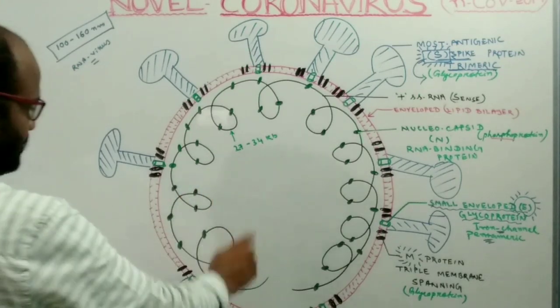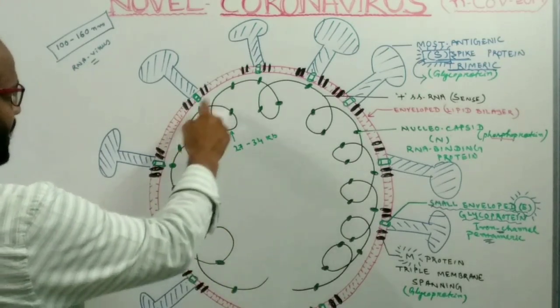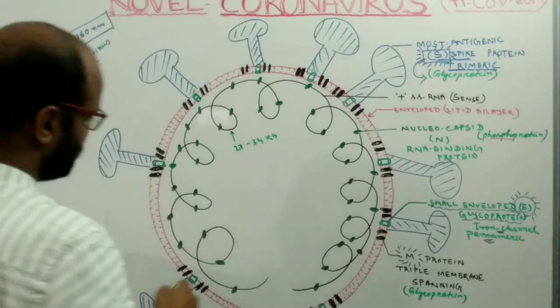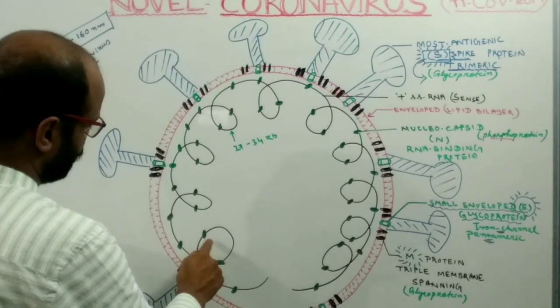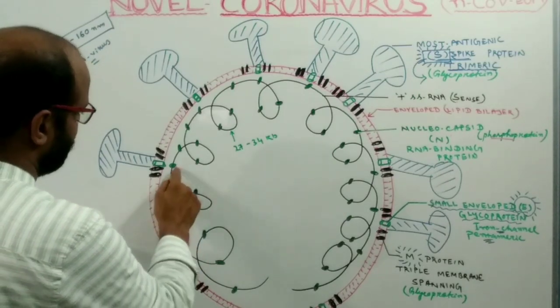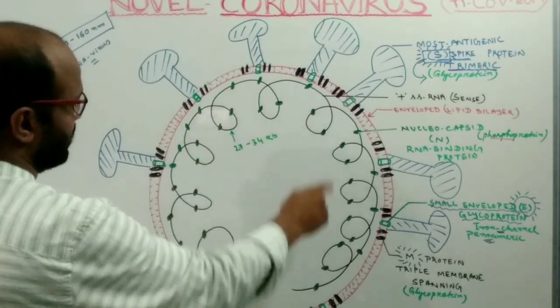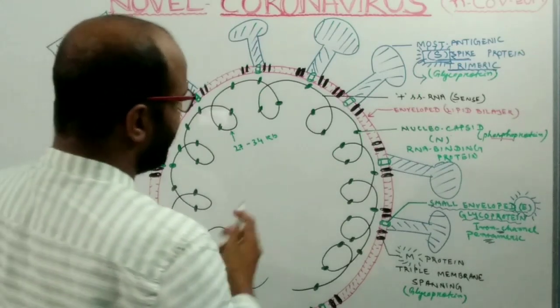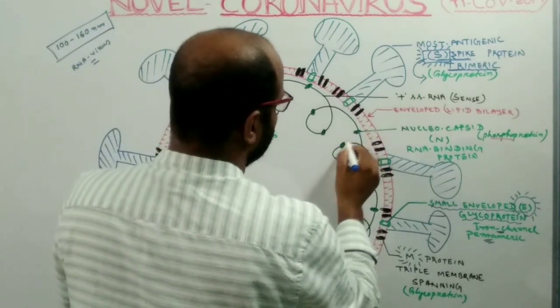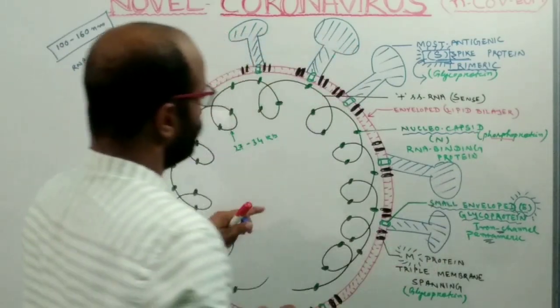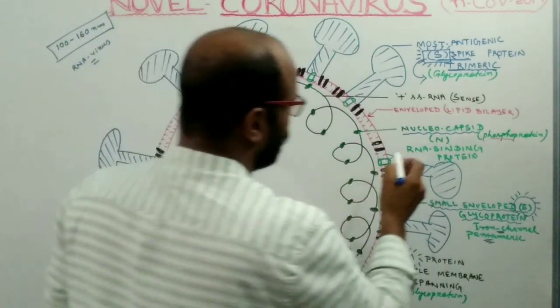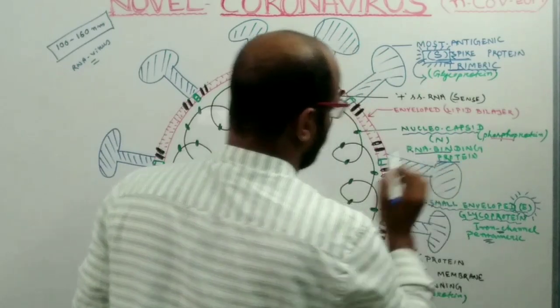Inside the virus, there is the single-stranded sense RNA, and on this RNA there are many bead-like structures. This single bead is the nucleocapsid, also known as the RNA binding protein.